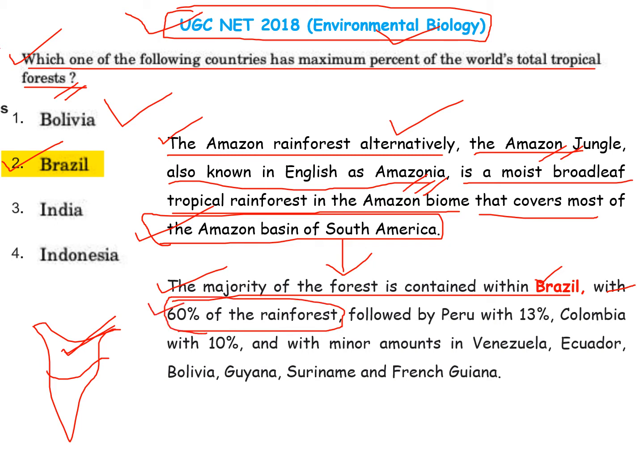So the answer is Brazil, because the world's total tropical forest was given. Tropical forest includes the tropical rainforest also. It is followed by Peru, Colombia, and minor amounts in Venezuela. So the answer is Brazil.